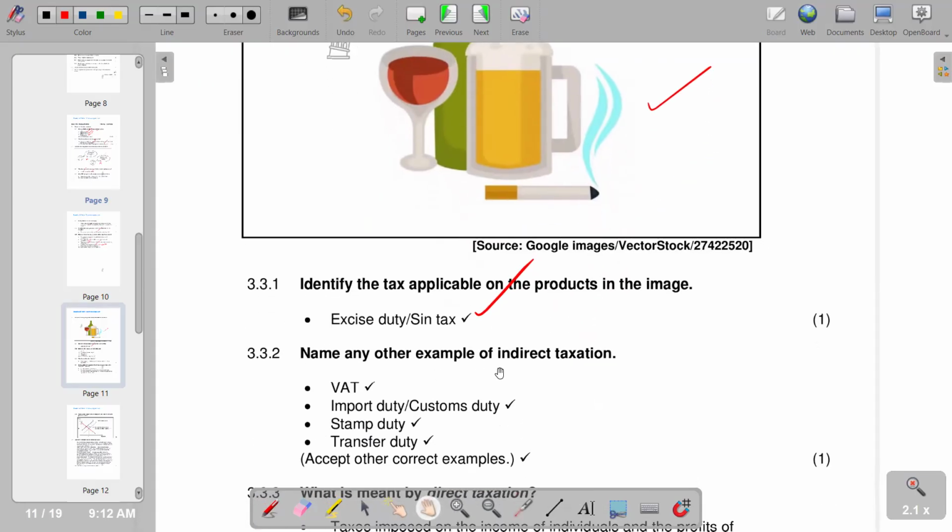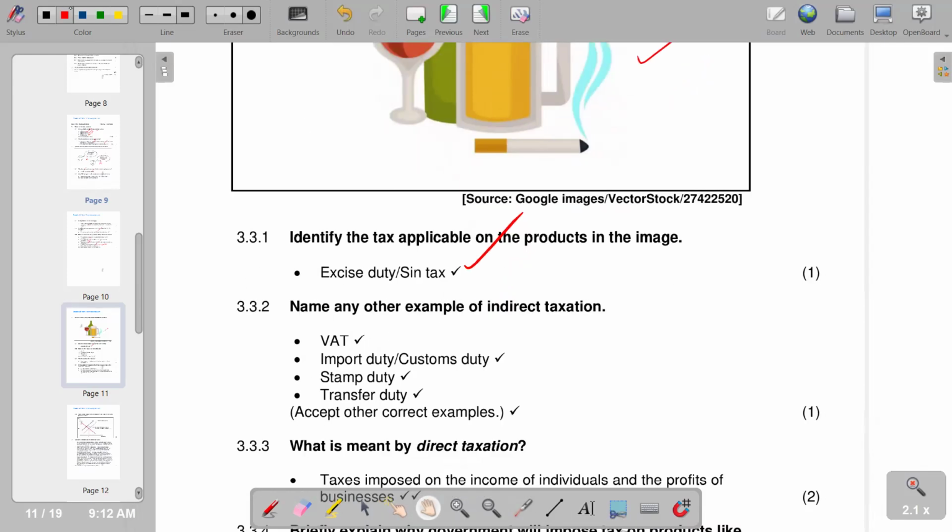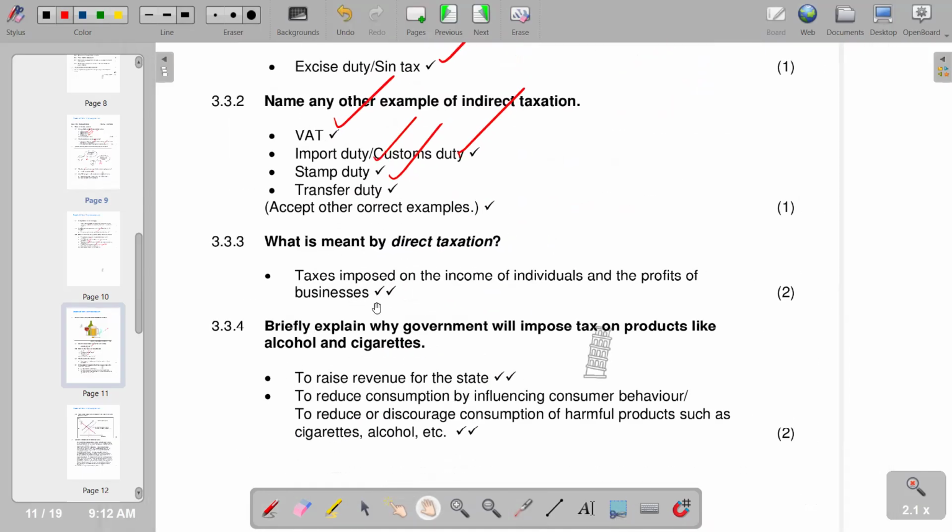Then name any other example of indirect taxes. We can talk about VAT as an example of indirect tax. We can talk about import duty or customs duty, stamp duty, transfer duty. Then what is meant by direct taxation? Direct taxation is tax imposed on the income of individuals and other profits of businesses. Indirect tax is not tax that is going to be charged directly from the taxpayer. It is charged indirectly. In other words, there is a party that is in between that is going to collect the tax from the taxpayer and give it to the tax authorities. So basically, that's what we have.